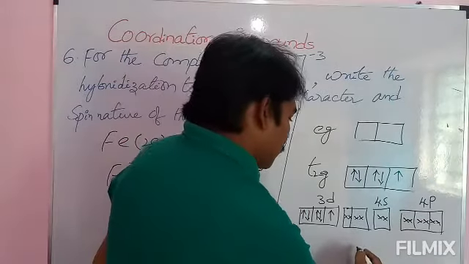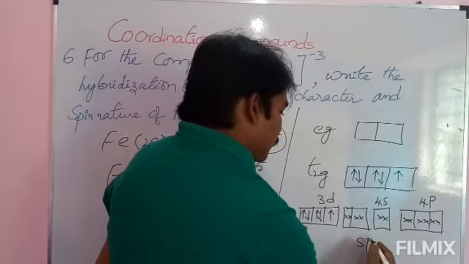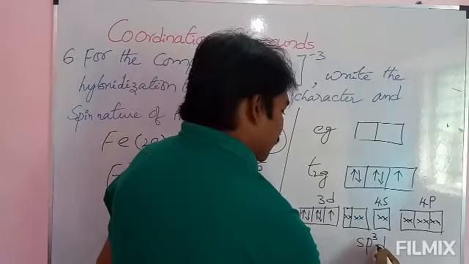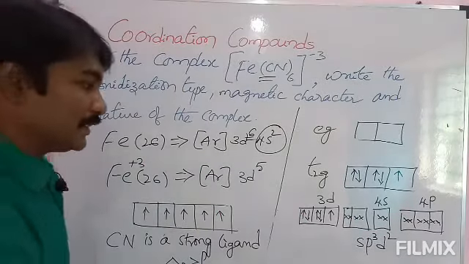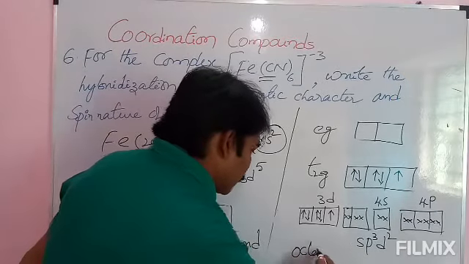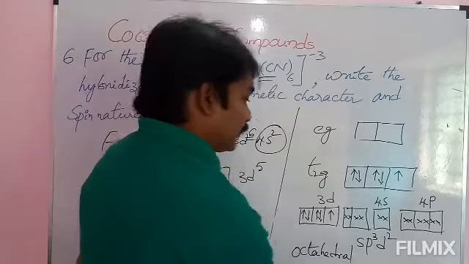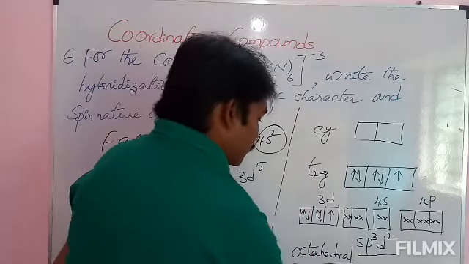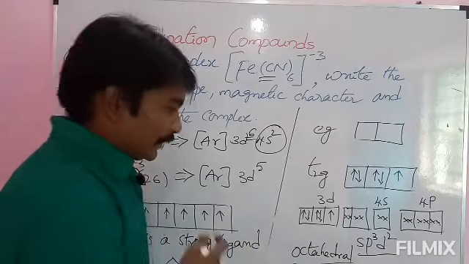Okay, see here 1 s orbital is participating, 3 p orbitals are participating, and 2 d orbitals are participating. sp3d2. sp3d2 in the sense it is octahedral. The hybridization type is sp3d2, in the sense it is octahedral structure.